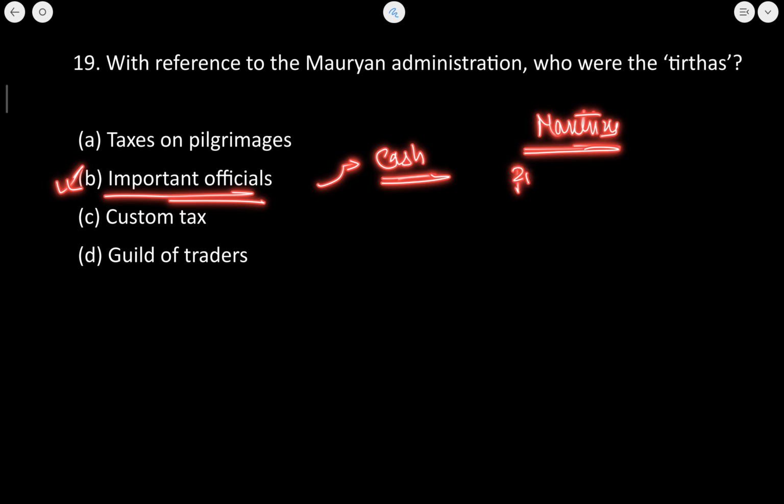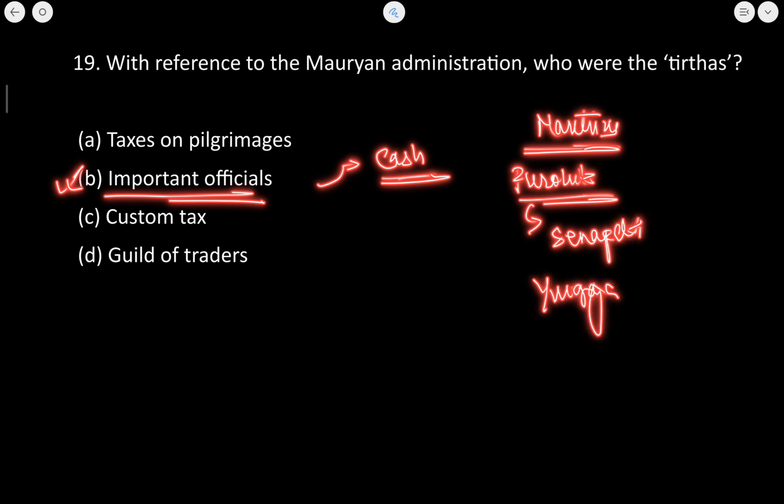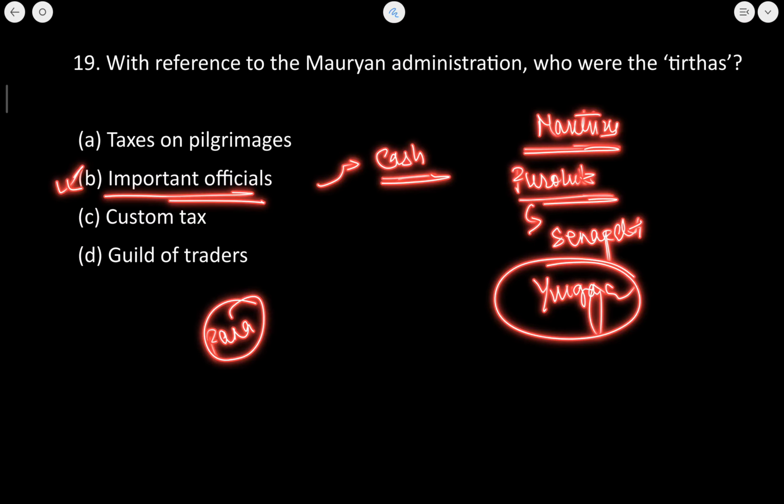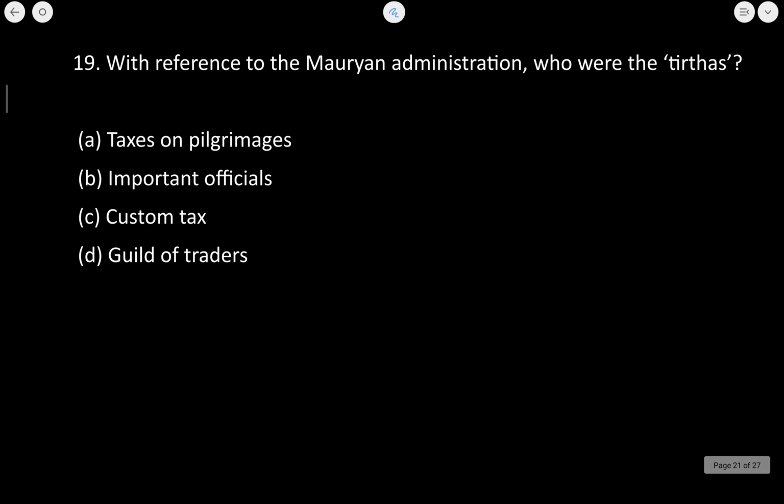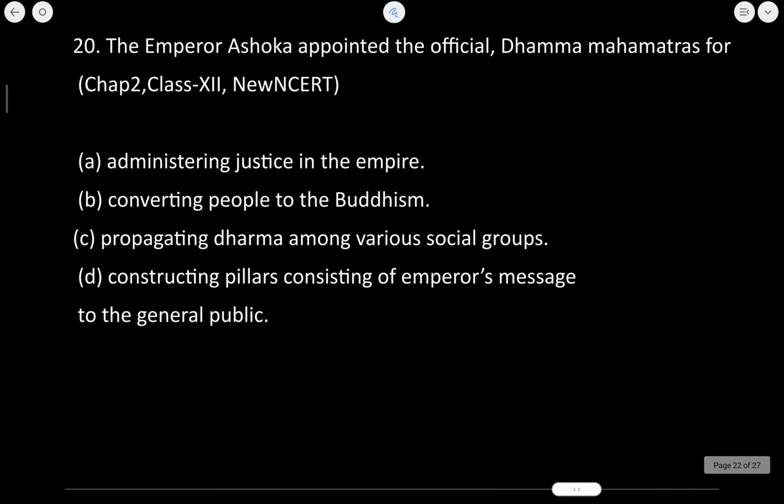Then there were the purohitas, which were the priests. Then there was Senapati, which was also known as commander in chief. And then there was Yuvraj also. Yuvraj was the crown prince. And they were paid in Pana. Pana was a silver coin. Let's now move to the next question.